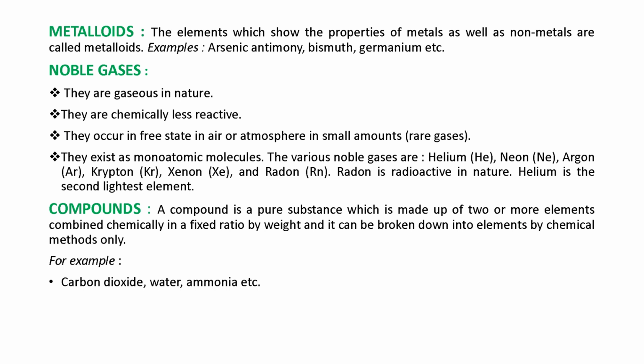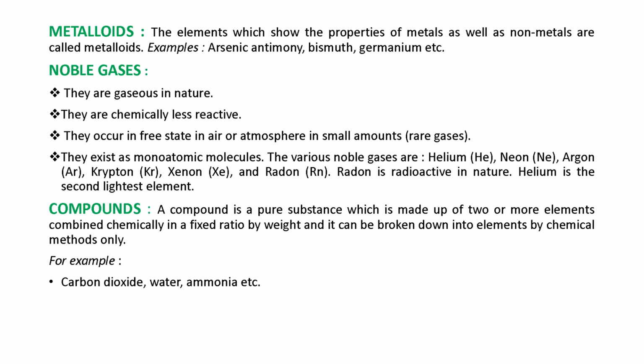Then we come to the compound. A compound is a pure substance which is made up of two or more elements combined chemically in a fixed ratio by weight, and it can be broken down into elements by chemical methods only. So what is a compound? A compound is made up of two or more elements. When two or more elements combine chemically in a fixed ratio, then a compound will form. So this is a simple definition.